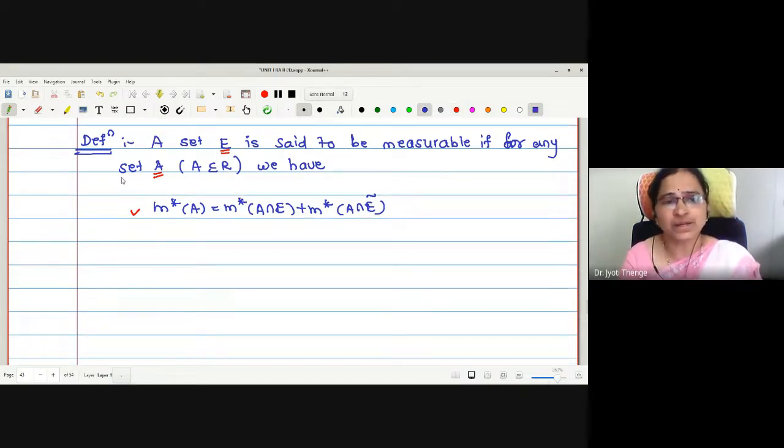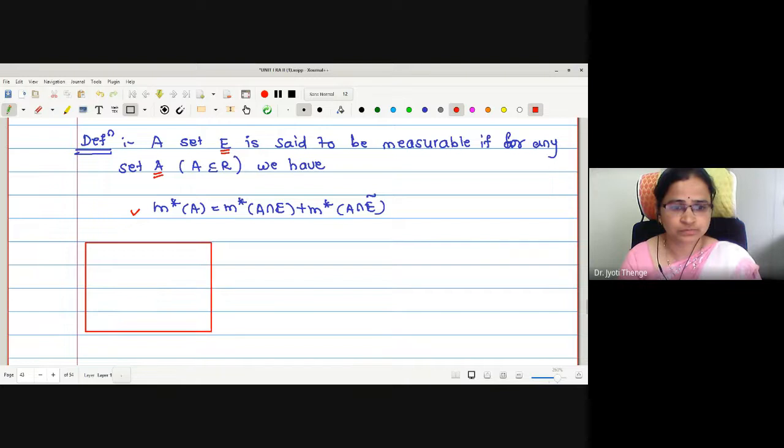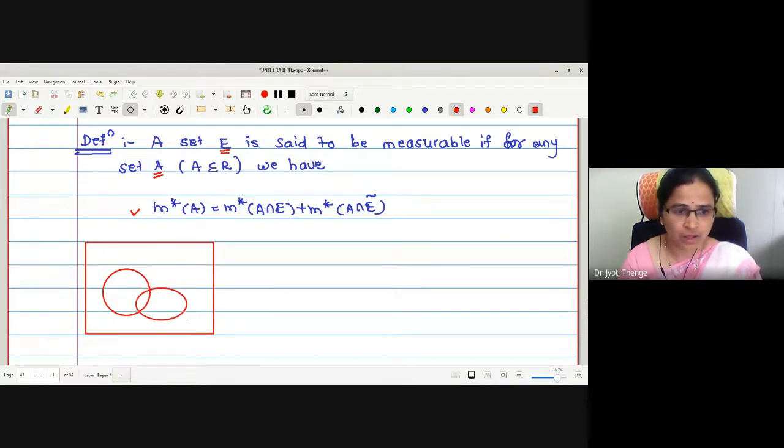Let us try to understand this with a Venn diagram. Let me draw both the sets A and E with the help of circles.